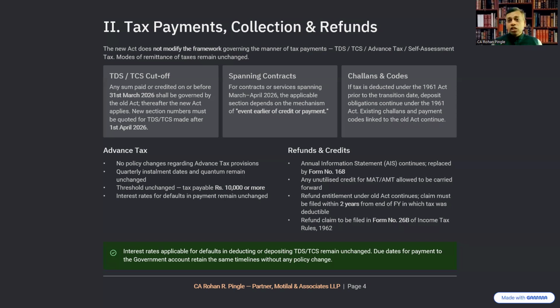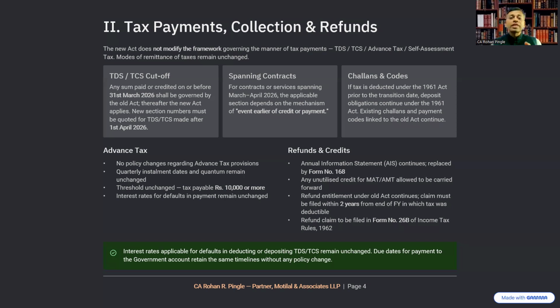So the applicable section for contracts or services spanning the period of March-April 2026 will depend on the mechanism of the earlier event of credit or payment. So the due date of payment to the government account is within the same timelines, without any policy change. If tax is deducted under the 1961 Act prior to the transition date, then deposit obligations will continue under the 1961 Act. Thus, existing challans and payment codes linked to the old Act continue. That, as I have said earlier.